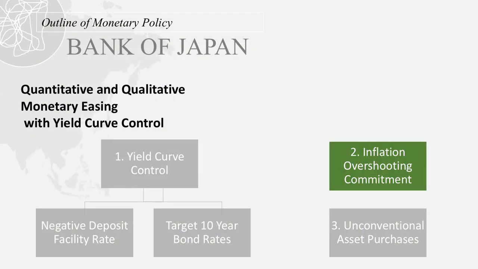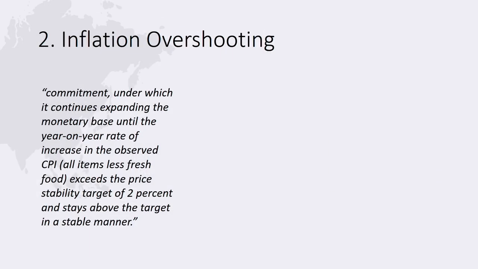2. Inflation overshooting. The central bank describes the inflation overshooting commitment as a commitment under which it continues expanding the monetary base until the year-on-year rate of increase in the observed CPI, all items less fresh food, exceeds the price stability target of 2% and stays above the target in a stable manner. The central bank promises to keep inflation high in the future.